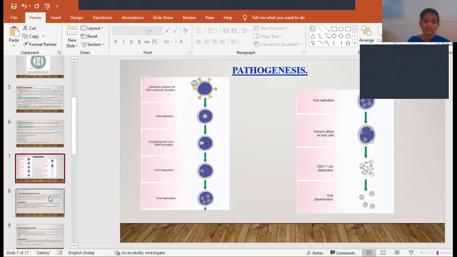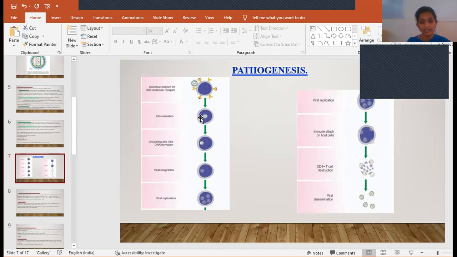And now coming to pathogenesis. Here in this picture you can see this is the virus, and this is the host cell, the CD4 T cells. As it is an immunological disease, the cells involved are CD4 T cells, T lymphocytic cells. On their surface these T lymphocytes have some kind of receptors, right? When the virus gets bound to this receptor, it forms a bond. Once it is bound, it undergoes internalization by reacting with certain co-receptors like CCR4. With that help, it will enter into this host cell.